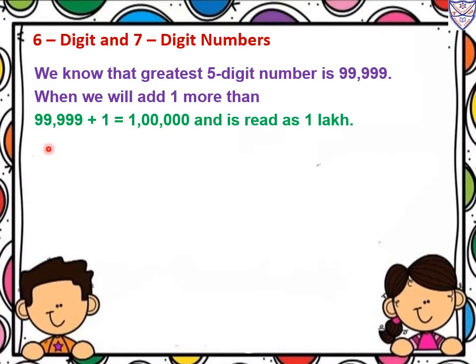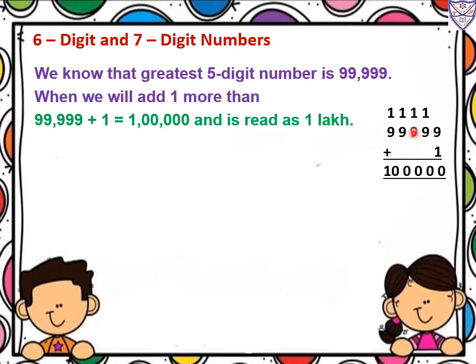99,999 plus 1 equals how much? 1 lakh, and it is read as 1 lakh. See here, 99,999 plus 1. So 9 plus 1, 10. So 0 we will write down, 1 will be carried over. So 1 plus 9, 10. So again 0 we will write down, 1 will be carried over.